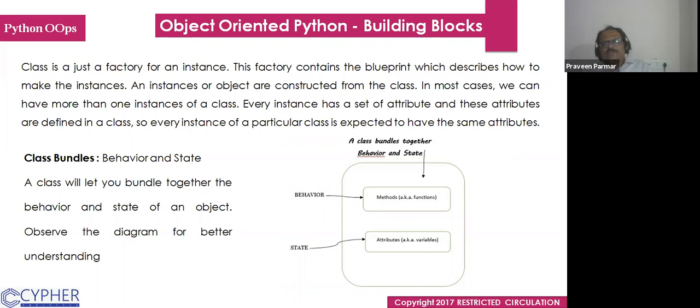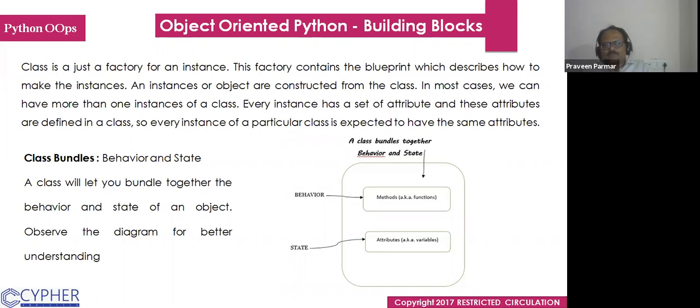Now, a class is just a factory for an instance. This factory contains the blueprint, which describes how to make the instance. An instance or object is constructed from the class. In most cases, we can have more than one instance of a class. Every instance has a set of attributes, and these attributes are defined in the class. So every instance of a particular class is expected to have the same attributes.